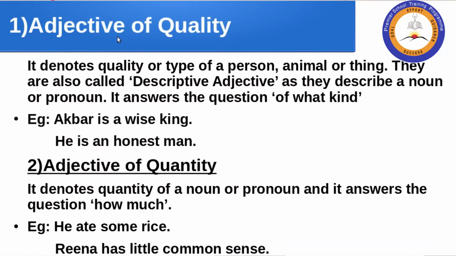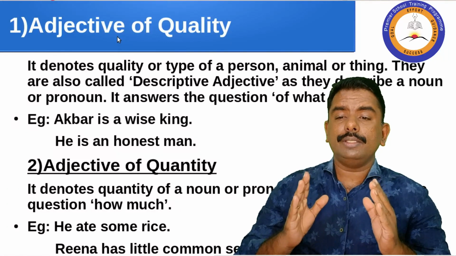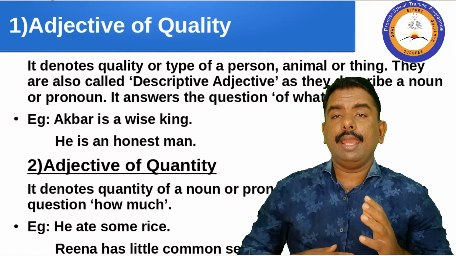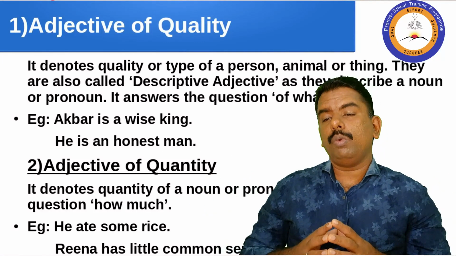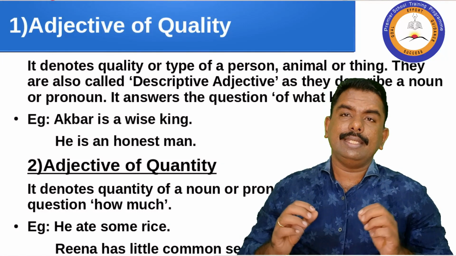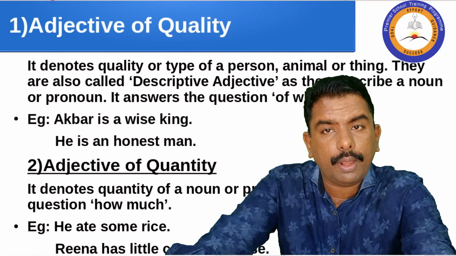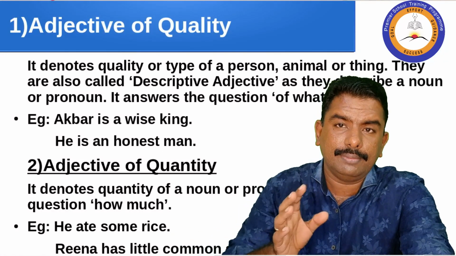First of all, let us discuss the adjective of quality in the adjective area. Adjective of quality, it denotes a quality or type of a person, animal or thing. They are also called a descriptive adjective, as they describe a noun or pronoun. It answers the question of what kind. Akbar is a wise king.